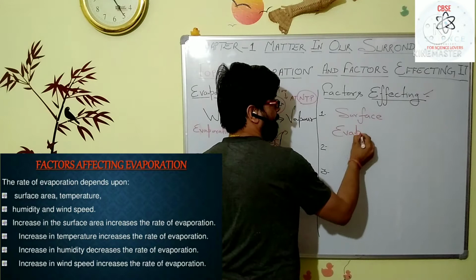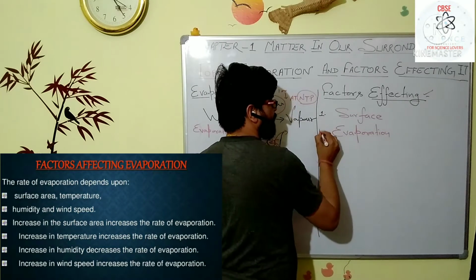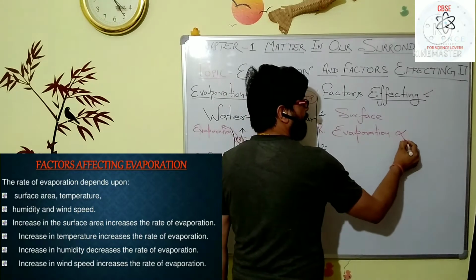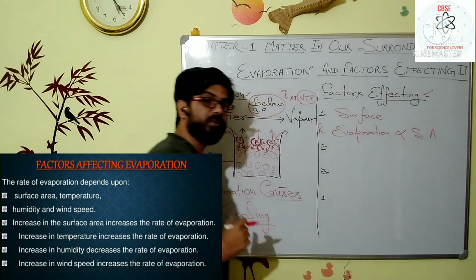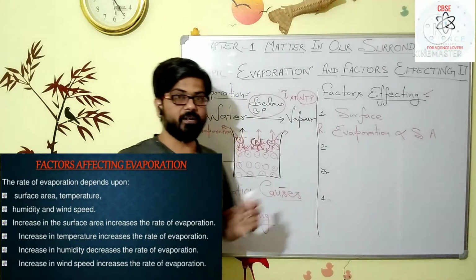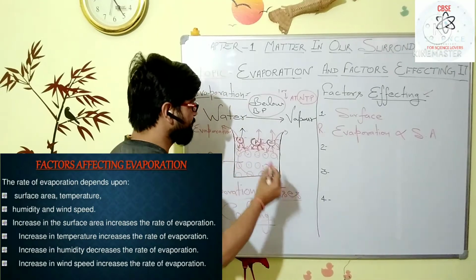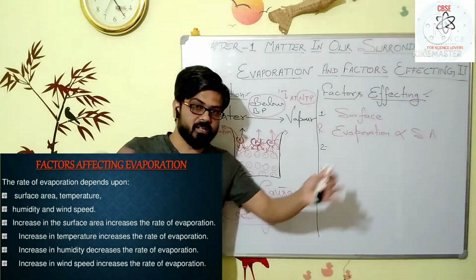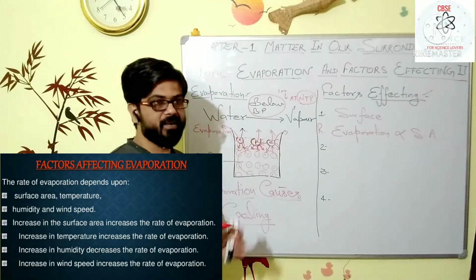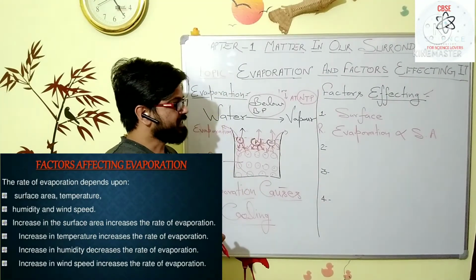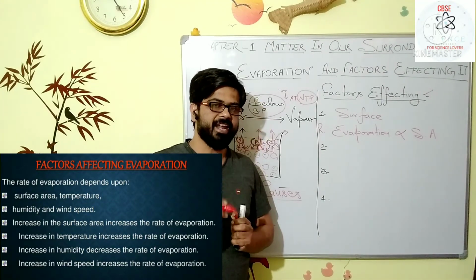Evaporation. The rate of evaporation is directly proportional to the surface area. When you increase the surface area, the rate of evaporation increases. Why? When the surface area increases, the number of particles on the surface also increases and they easily evaporate. And that's why we can say that the rate of evaporation is directly proportional to the surface area of the system.